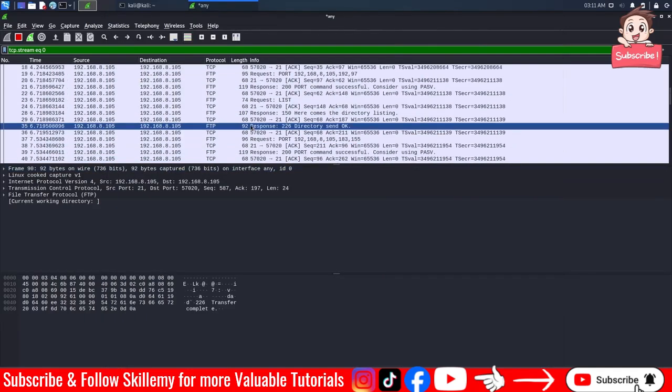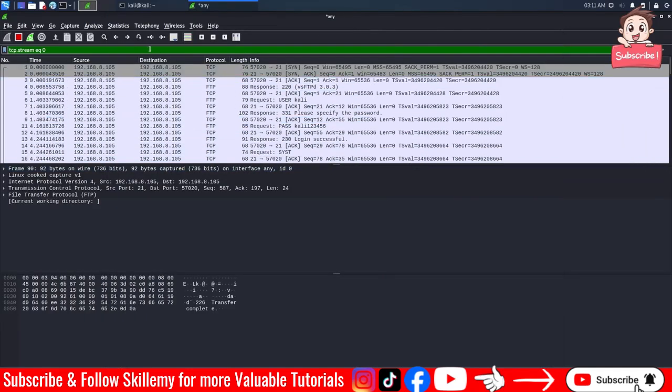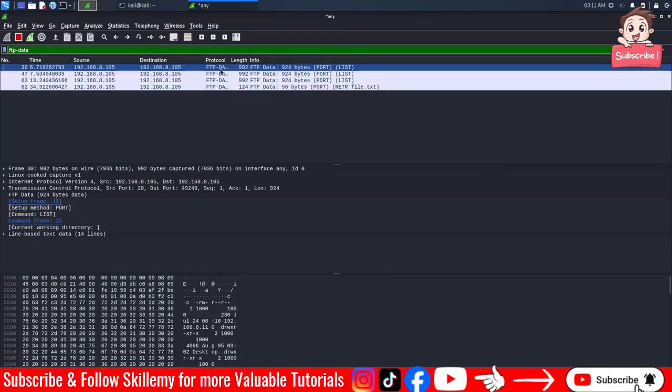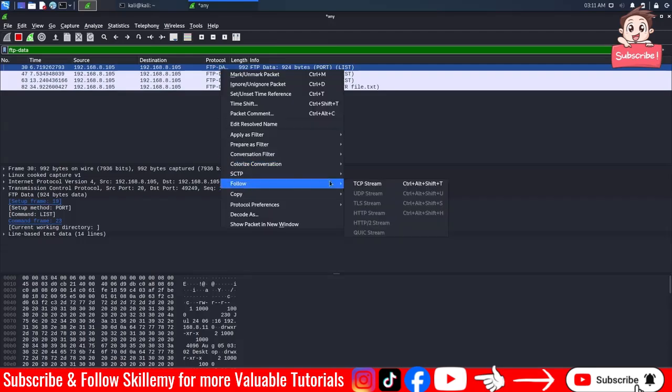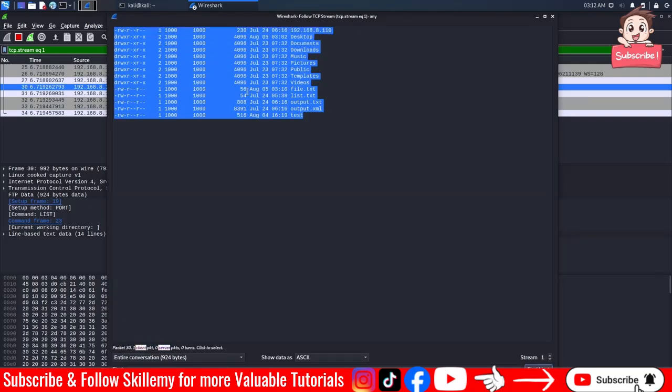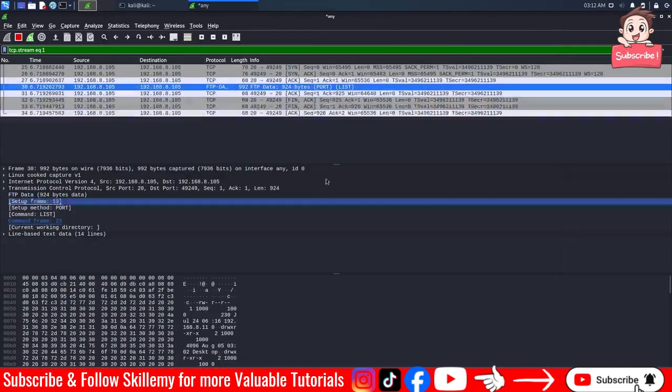So how do we get the content of the file? ftp-data. Press enter, you can see that, yeah, it is here. So from here, right click, TCP stream, you can see that we are receiving some data. Remember when I typed dir, we received the directory list.